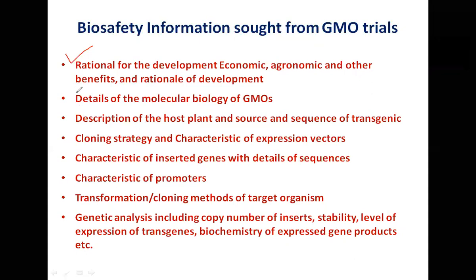For example, as I said, cotton is a very pesticide intensive crop. In the very same way, brinjal is also a very pesticide intensive crop. So you have to have a rationale. Details of the molecular biology of the genetically modified organism, description of the host plant, source and sequence of the transgene. Where do you obtain the gene? What is the sequence that is known? Cloning strategy, characteristic of the inserted gene, characteristics of the promoter, transformation, cloning method, genetic analysis. All these details are required.